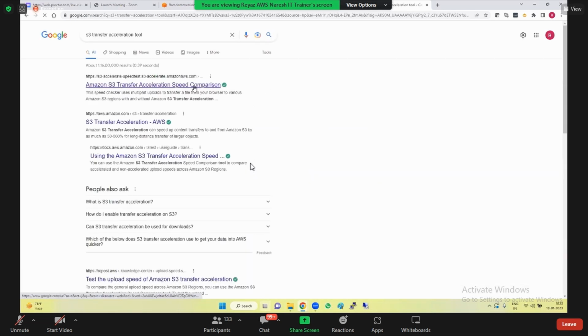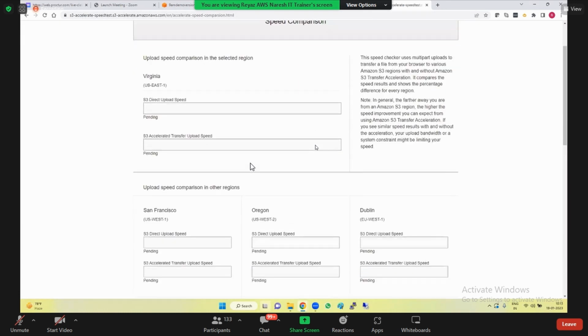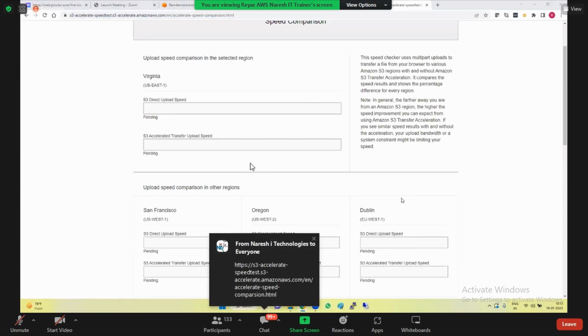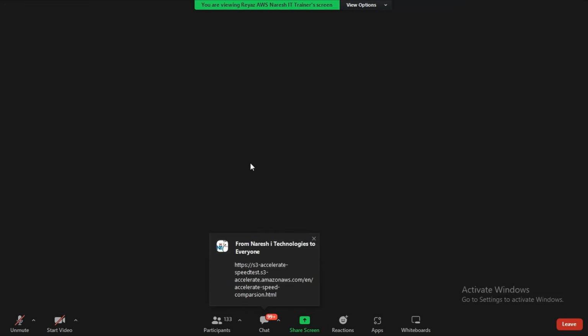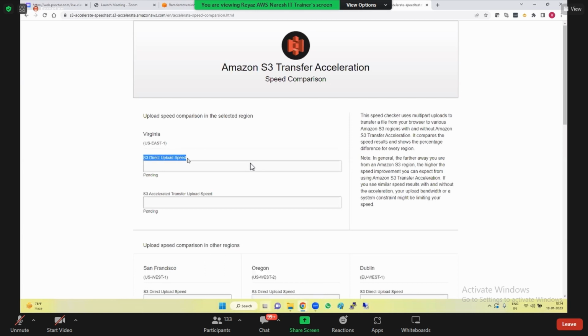If you want to see the speed comparison, how much faster it is. Guys, don't open this link. I'm just giving this link for your reference. Don't click it because your 1.5 GB will be over. What this does is it will test it, with the direct upload or with the transfer acceleration upload.